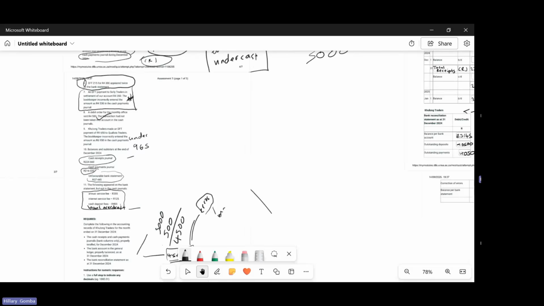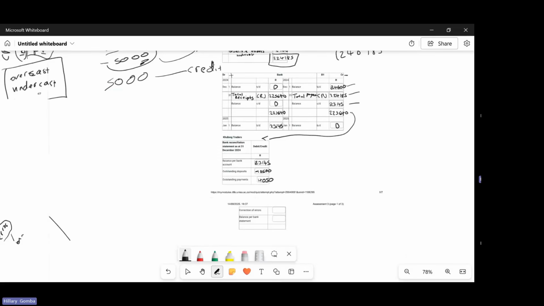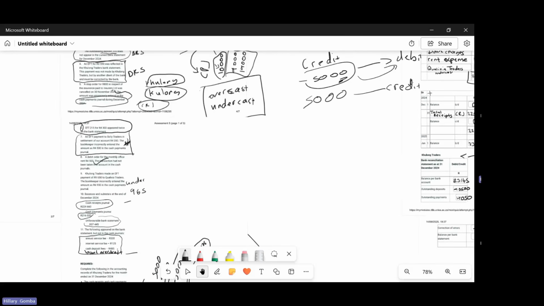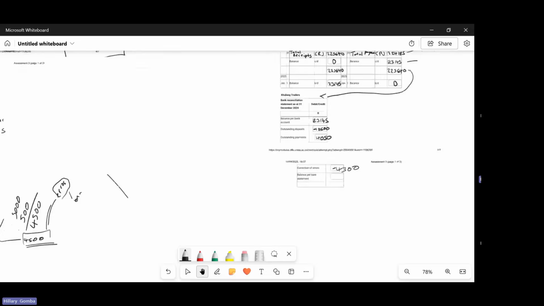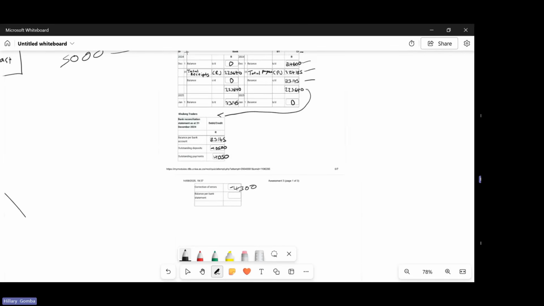So we'll go to our bank record. Correction of error, we put a minus because we want the bank to add that amount back. It will be 4.3. And then they told us that the balance per bank statement it was given, which was an unfavorable balance of how much? 37,445. An unfavorable balance of 37,445, which means that on the bank side, that amount will be on the debit side.